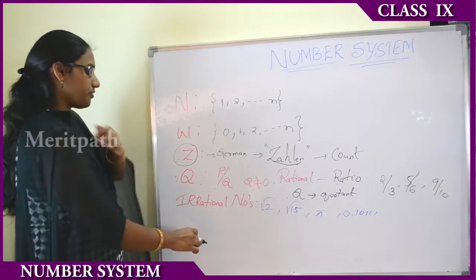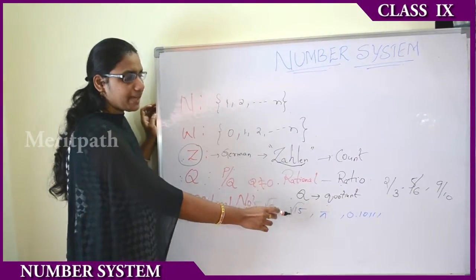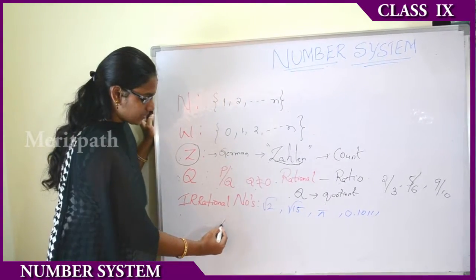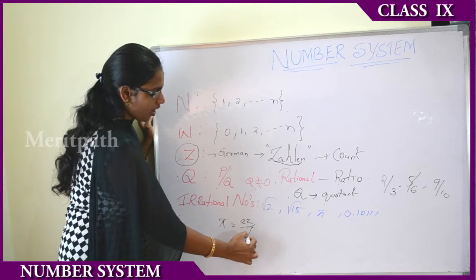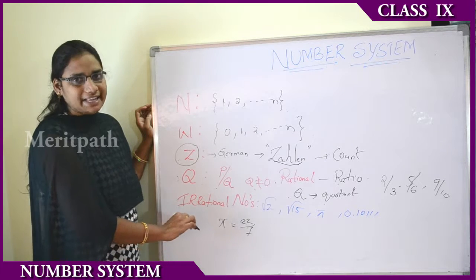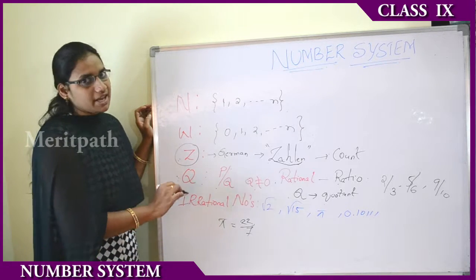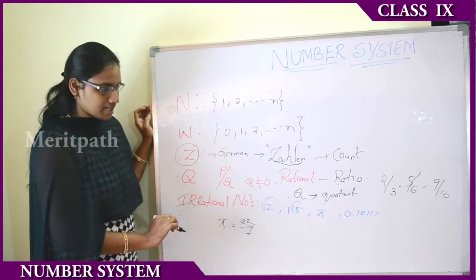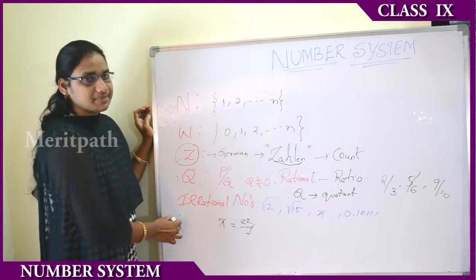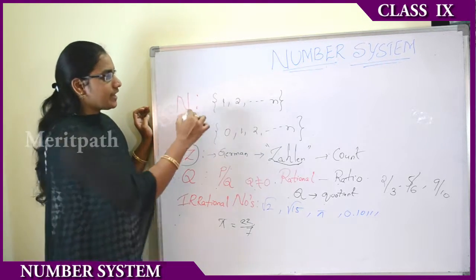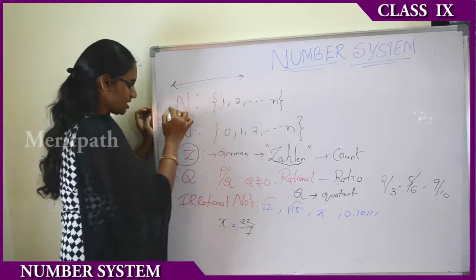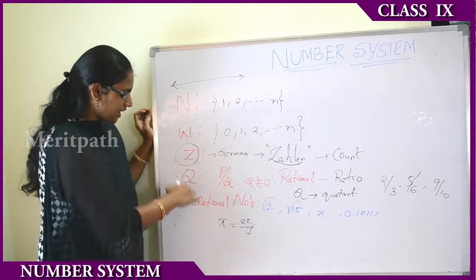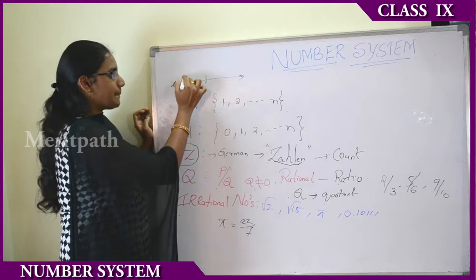Irrational numbers include, for example, √2, √15, pi, and 0.1010... All these are irrational numbers. Pi is approximately 22 by 7. These numbers cannot be written in P by Q form. Those numbers which cannot be written in P by Q form are known as irrational numbers. All these number systems can be represented on the number line: natural numbers, whole numbers, integers, rational numbers and irrational numbers.